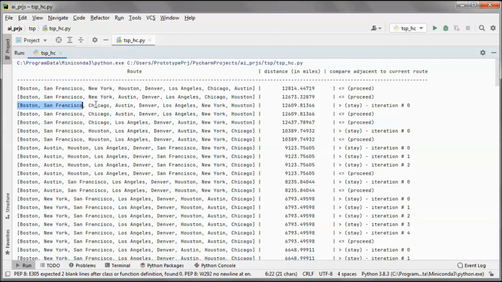So now we are here, and we take a look at the adjacent route, and we find that it is bigger, so we stay. So we are here still on the same route, and we take a look at the adjacent route, and it has a shorter distance, so we proceed, and this adjacent route has LA and Austin flipped,